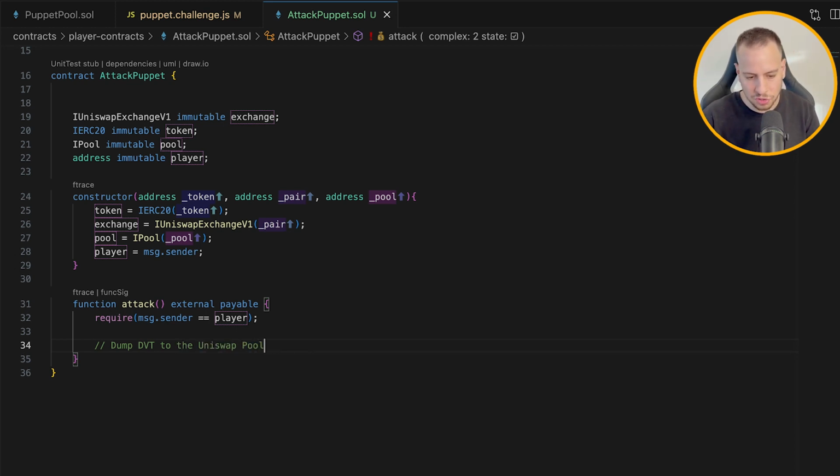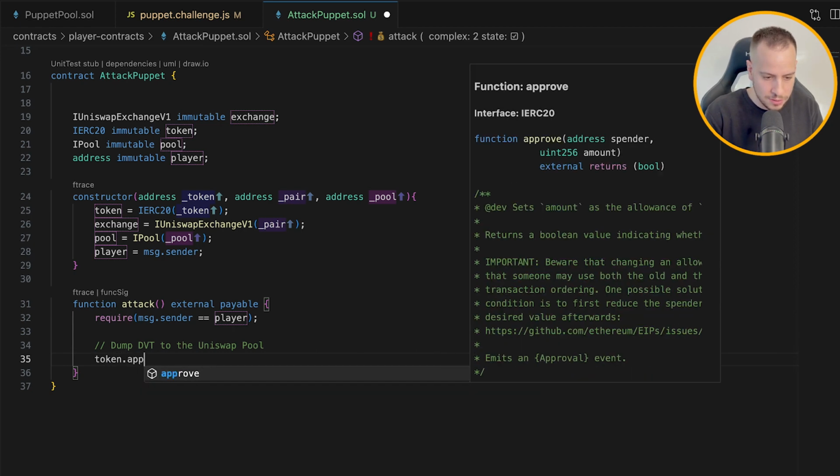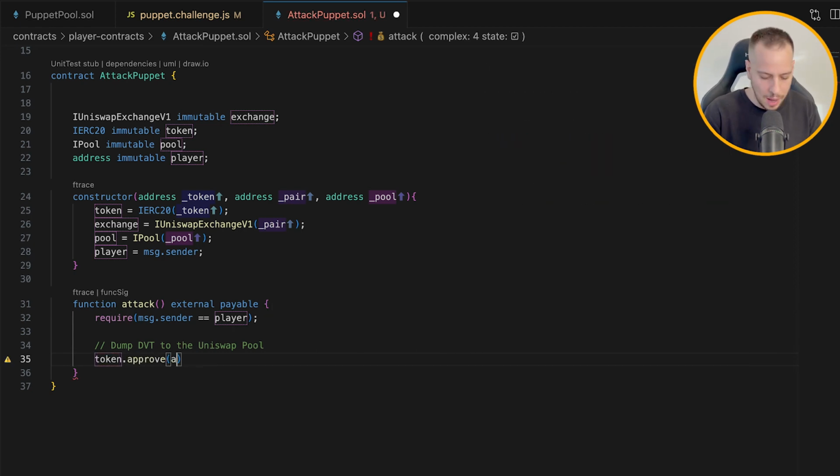So we will have to transfer the tokens in advance from the EOA account to the smart contract. We'll do it in JavaScript code, but now we assume that we already have the tokens. And in order to dump them to the Uniswap pool, first we need to approve the pool to spend our tokens because it's going to use the transferFrom function. So what I'm going to do is token.approve, and I will approve the address of the exchange to spend how many tokens. Let's think how many DVT tokens we want to dump into the pool.